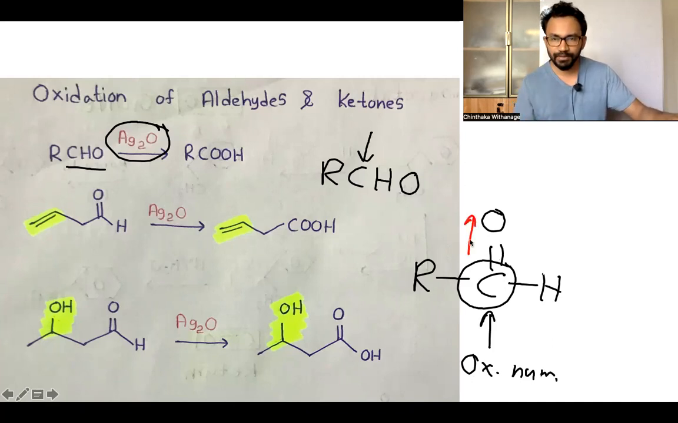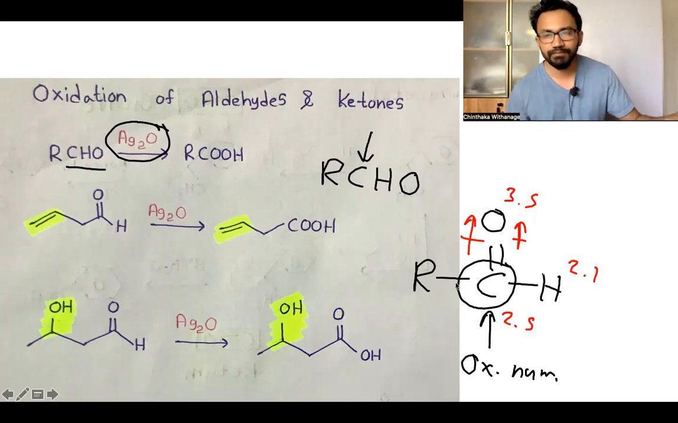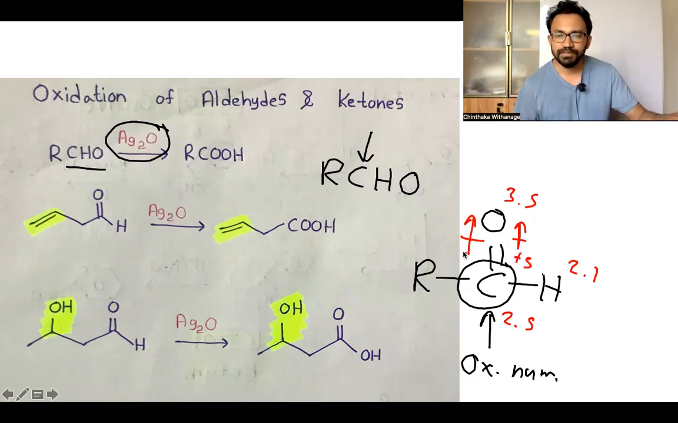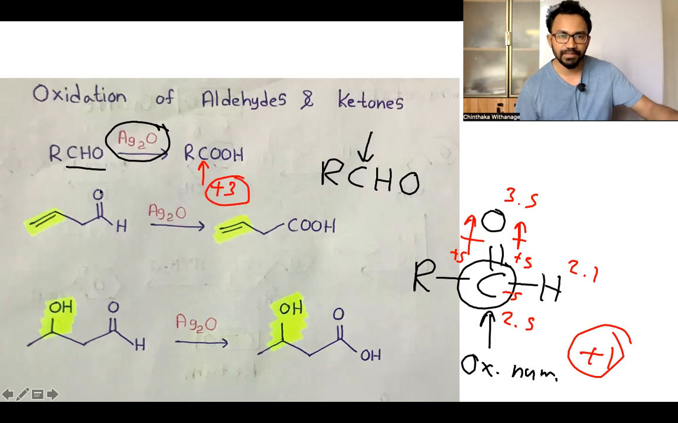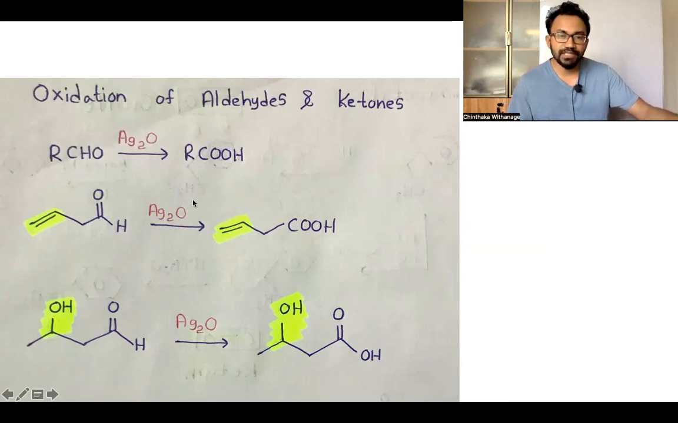You can see the electronegativity of oxygen is 3.5, here 2.1, here 2.5. There is carbon, so no attraction of electrons here within carbon. So due to this, delta plus here, delta minus here. So overall, +1 is the oxidation number of carbon. When it comes here, it becomes +3. So +1 becomes +3, that is oxidation. But the thing is, Ag2O cannot oxidize double bonds.